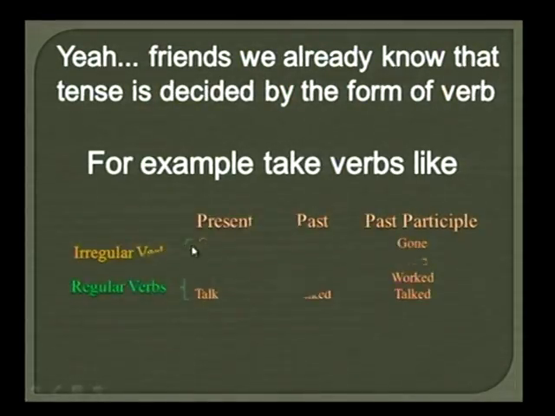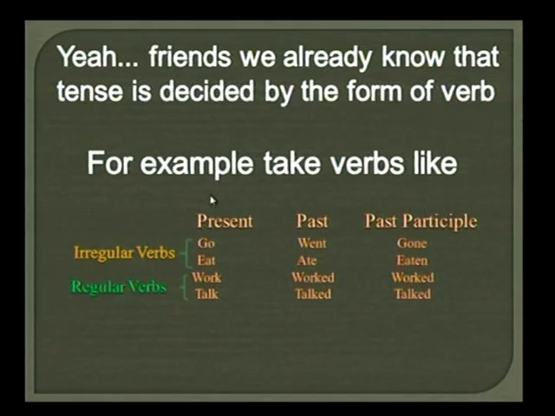Let me give some examples like go, eat, work and talk. These are the present form of the verbs. Now, let us come to the past form of those verbs. What is the past form of go? Exactly, it's went. And the past participle form of go? Yeah, it is gone.